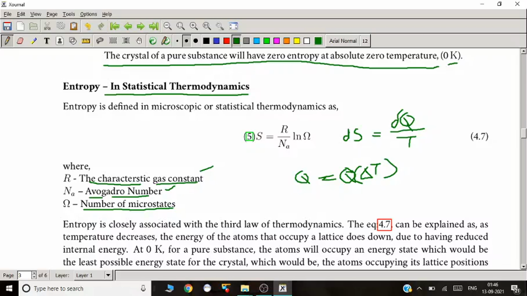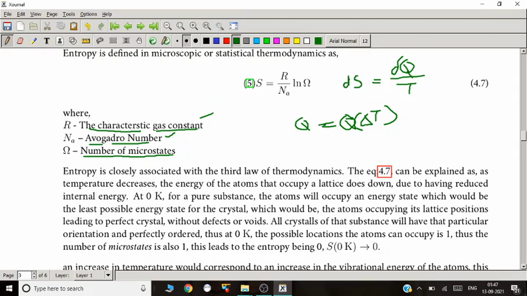If we consider a liquid, the molecules are running around in a random fashion. We can't pick a point in the liquid and say we have found a particular atom there. In the case of a solid, the probability of finding an atom at a particular location is much more than in a liquid. So as we cool things down, the probability of finding an atom at a fixed location, that is in the lattice structure, goes up.